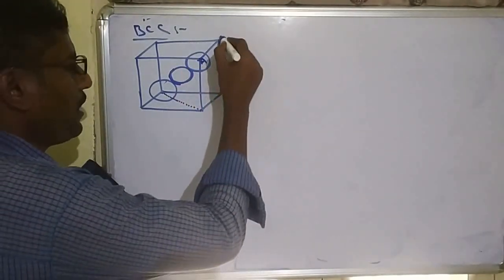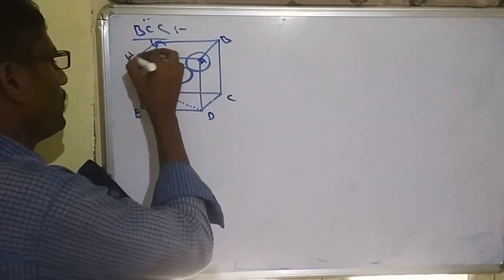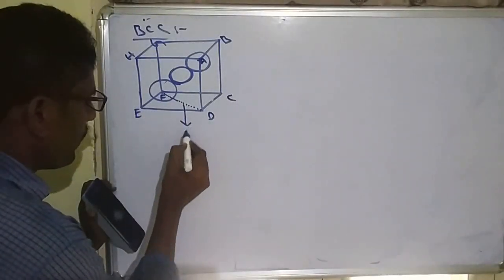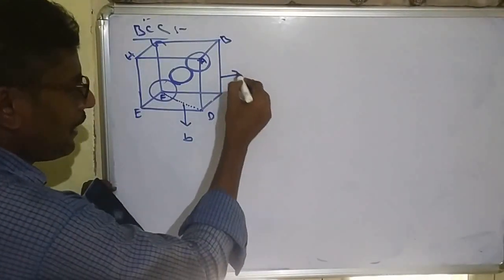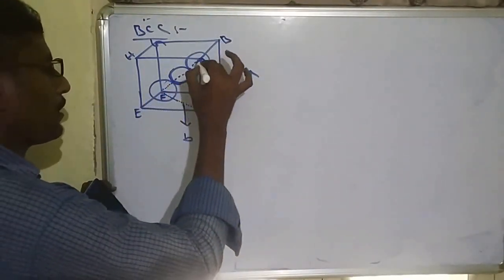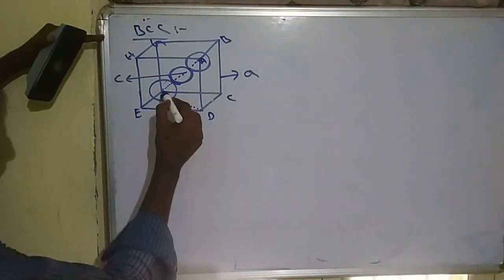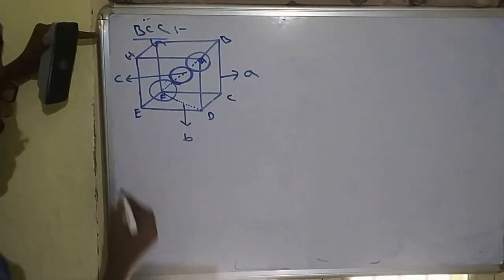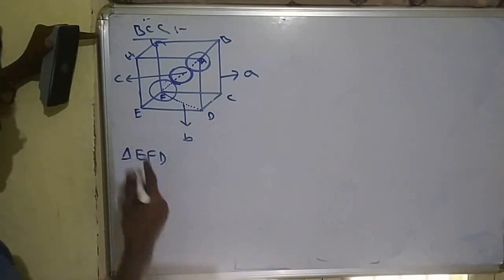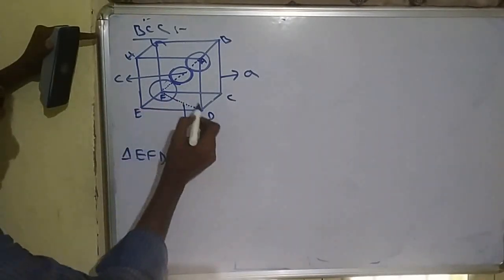Just take this as A, B, C, D, E, F, G, H. This face diagonal we are taking as b. As usual, edge length we are taking as a, and this body diagonal we are taking as c. First we calculate the face diagonal, after that the body diagonal. If you take triangle EFD, definitely FD square is equal to EF square plus ED square.